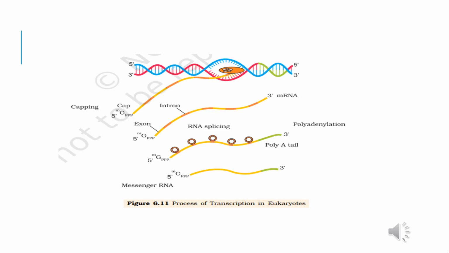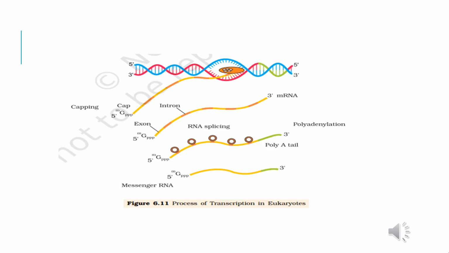Now in this diagram you can see that there is a DNA template strand and coding strand. Against the template strand, messenger RNA is formed, and in the messenger RNA some exons and some introns are present. Exons are coding sequences and introns are non-coding sequences, so these have to be removed from the messenger RNA. The messenger RNA initially was called heterogeneous RNA. Introns are removed in the form of spliceosomes, and one more process is present, that is capping at the 5' end and tailing at the 3' end.